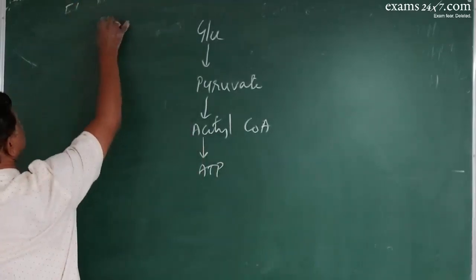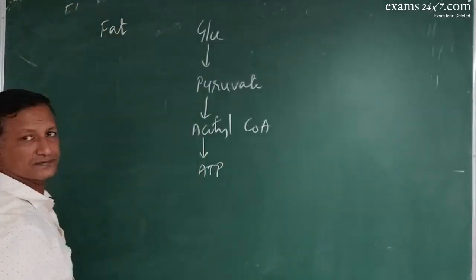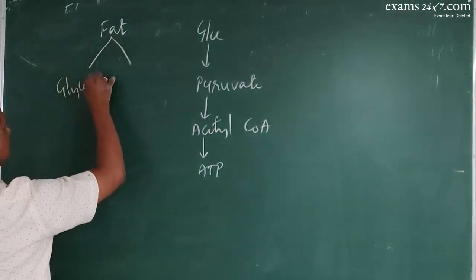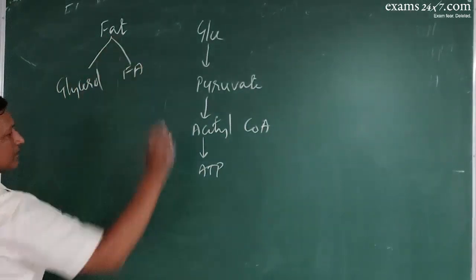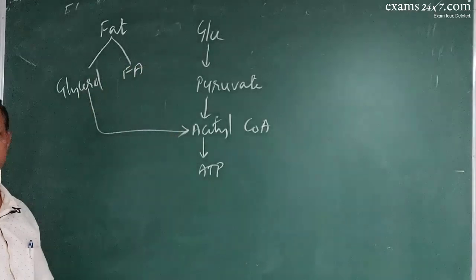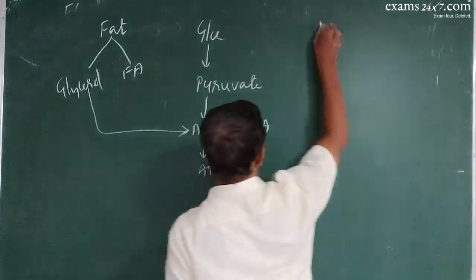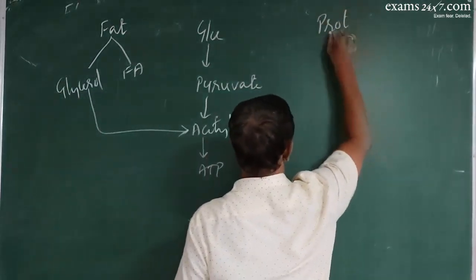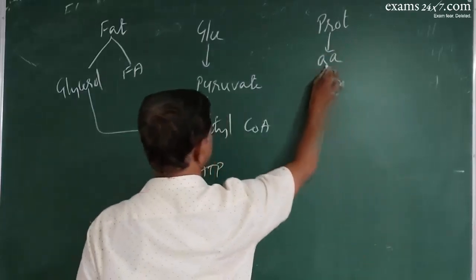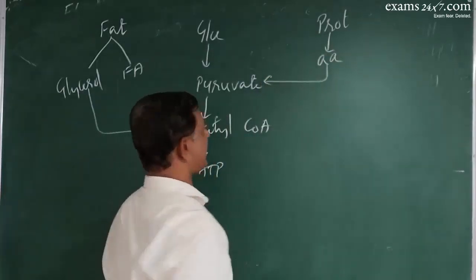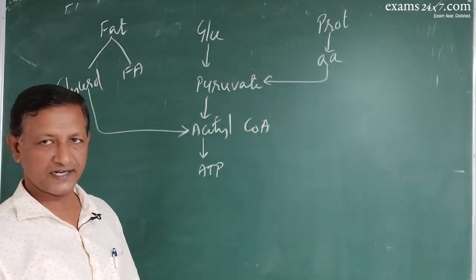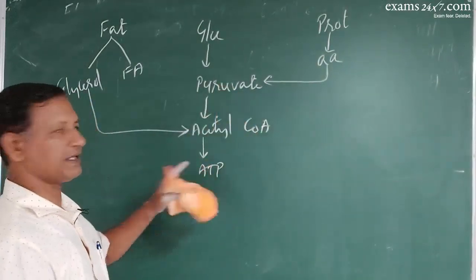If fat is used as energy substrate, that will produce you glycerol and fatty acid, which might directly enter into acetyl-CoA. If proteins are used, they are oxidized into amino acids, which will directly join this level. Correct? So ATPs are generated.